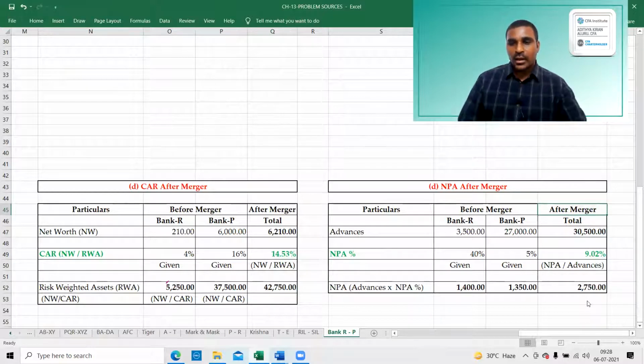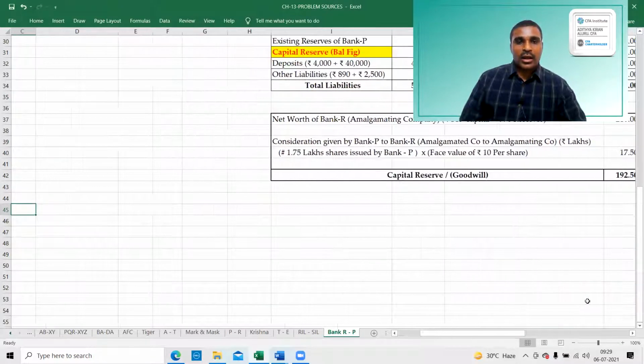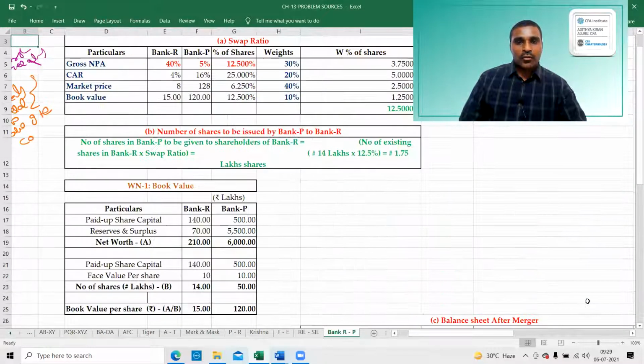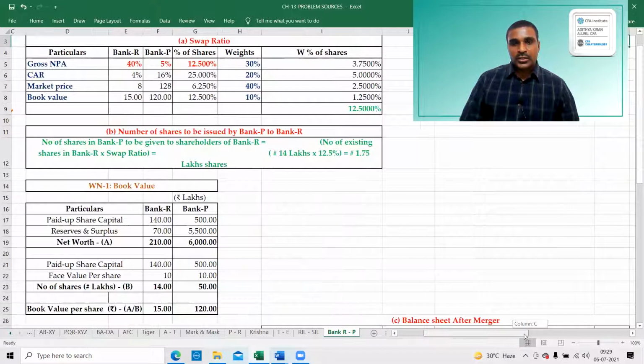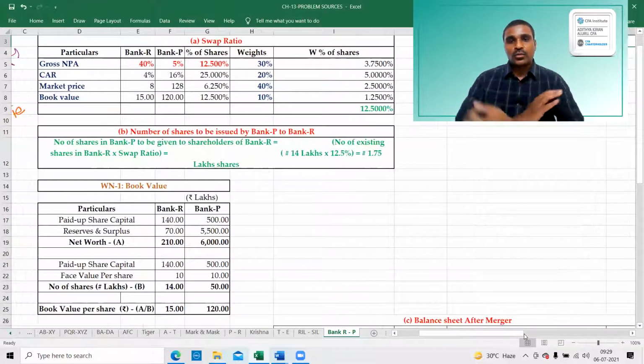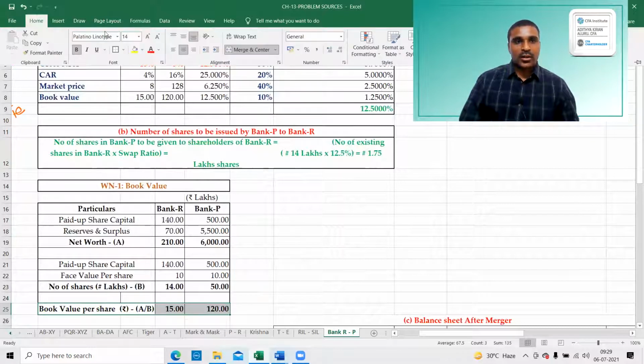Okay. So once again, I'll give from the very beginning. What are the notes we have to copy? So first take out this. Swap ratio. This is the first answer we have to consider. This is the answer for the working note. First, you have to pause the recording and copy the answer.